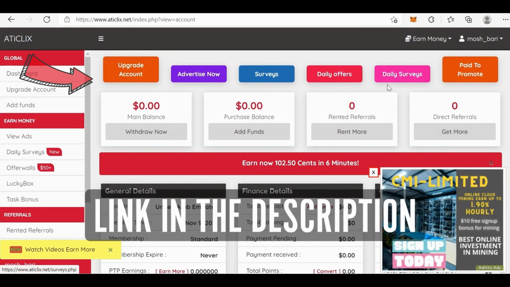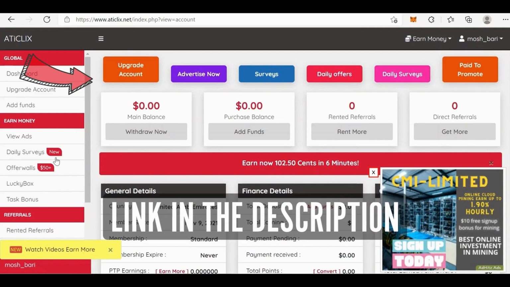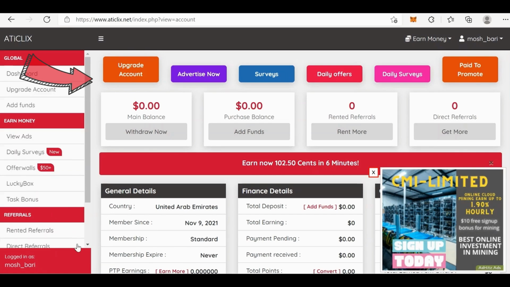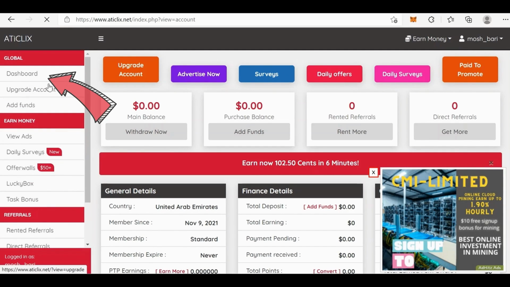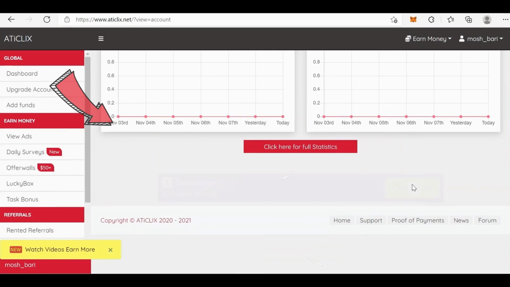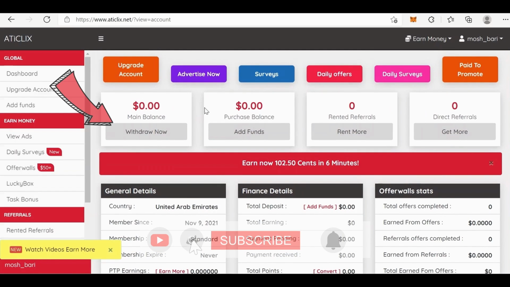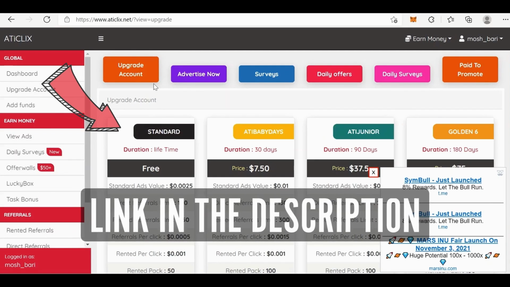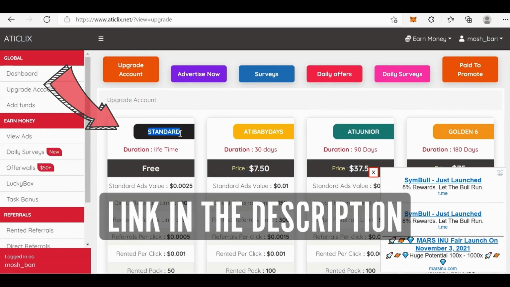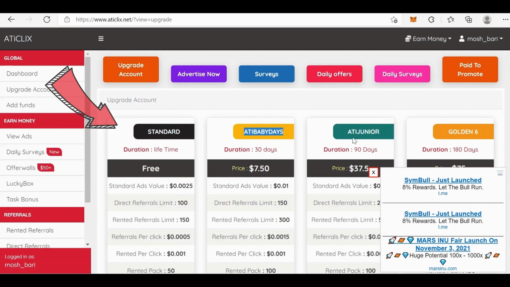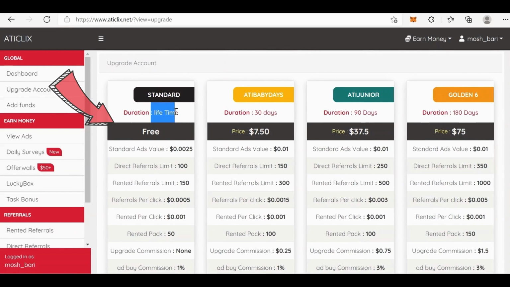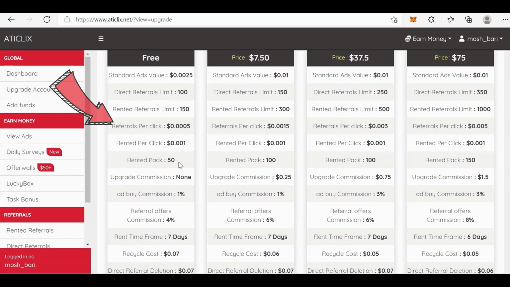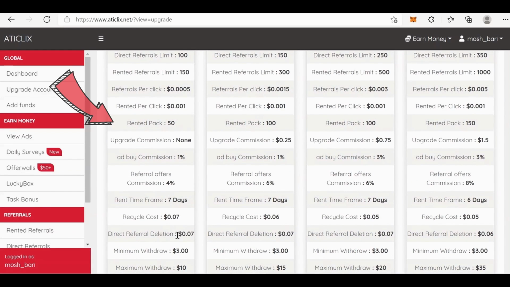Here you get all these options to upgrade your account, advertise now, survey, daily offers, daily surveys, and paid to promote. Go to dashboard and you will see all your details, how much money you can make or how much money you already made. This is a new account, so everything is showing 0. You can upgrade your account for faster and better results, but if you're just starting out, the standard or the free account is good enough. Income potential is a bit low, but it's a good one to start making money with.